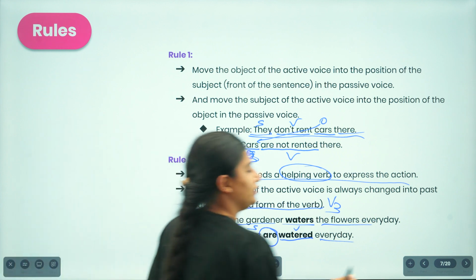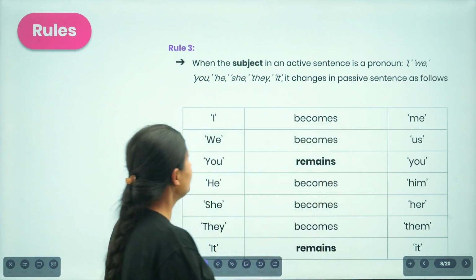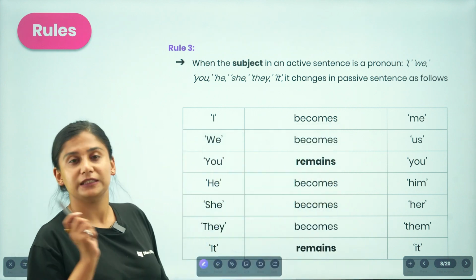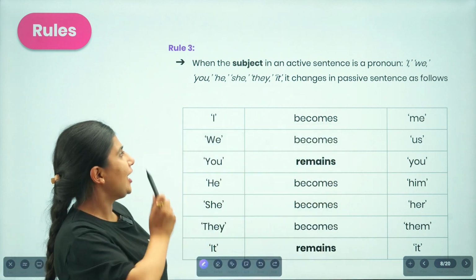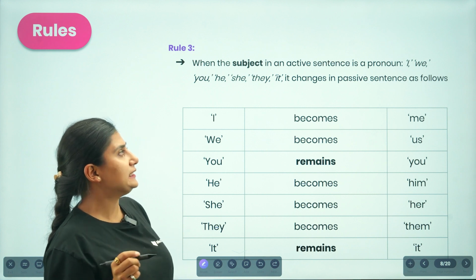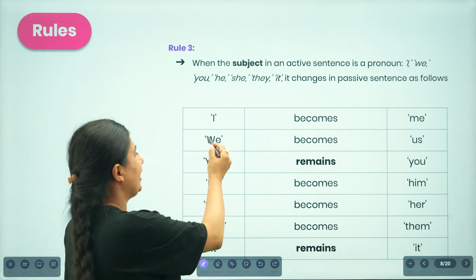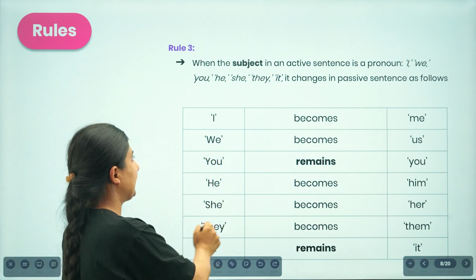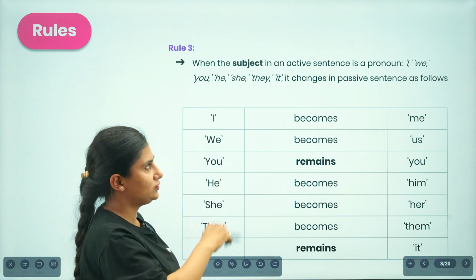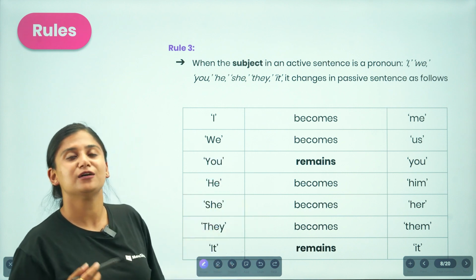Now let us find out another rule. Rule number 3 is, when the subject in an active sentence is a pronoun, that is I, we, you, he, she, they, it, we are supposed to change it when writing in the passive form.